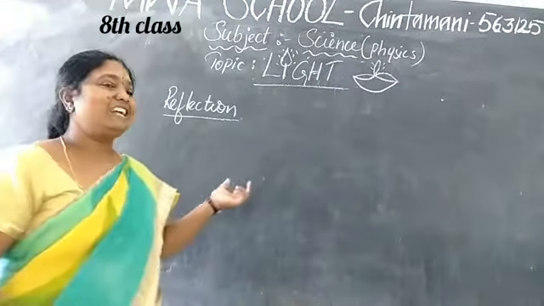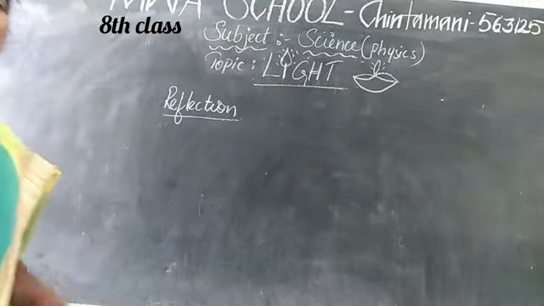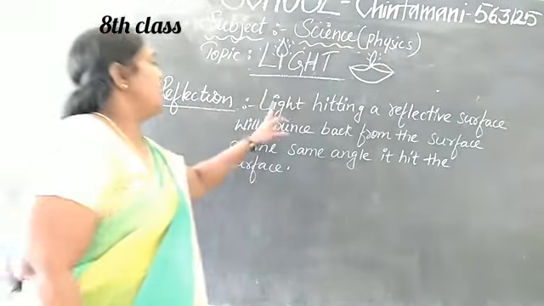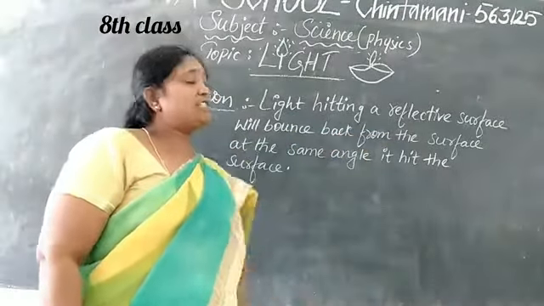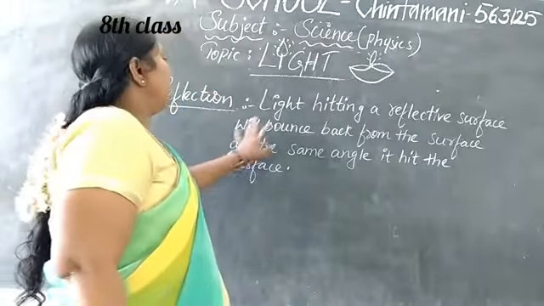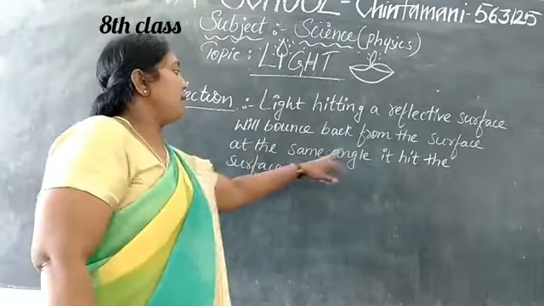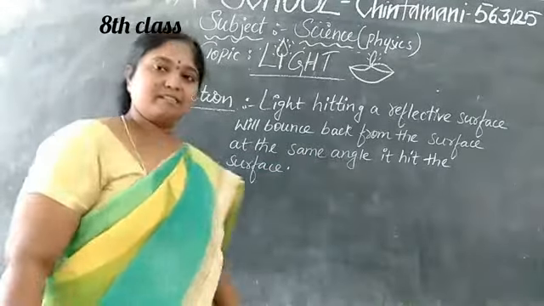Let me see the definition of reflection, children. Light hitting a reflective surface will bounce back from the surface at the same angle it hit the surface.